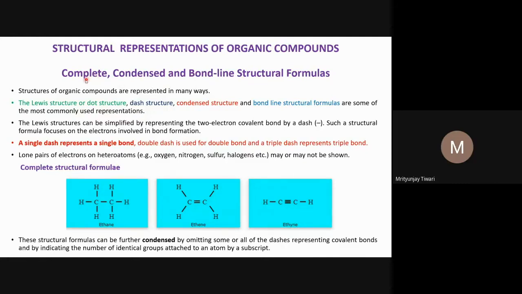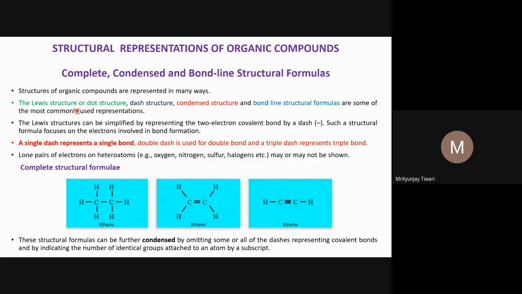But one can write the complete structural formula, or condensed structural formulas, which are also important and also used. People usually avoid writing the complete structural formula because, though it is the right way to represent the compound, it takes lots of time, so to reduce the time to write the structure of an organic compound, people generally avoid it. But one should understand all these structural formulas, the ways of representing organic compounds. So the structures of organic compounds are represented in many ways.